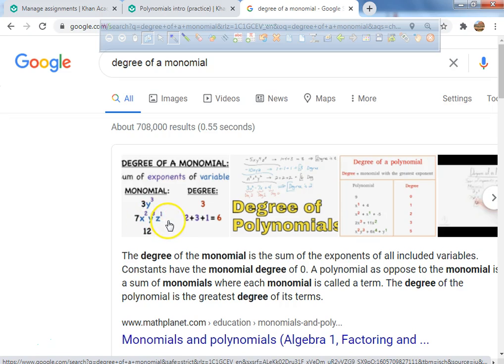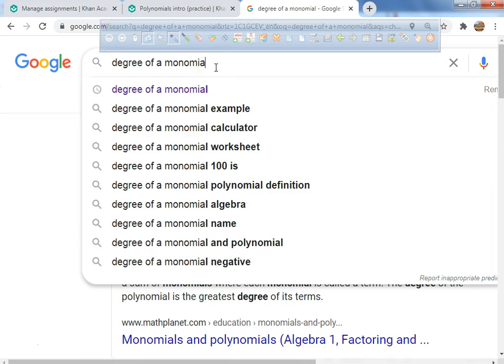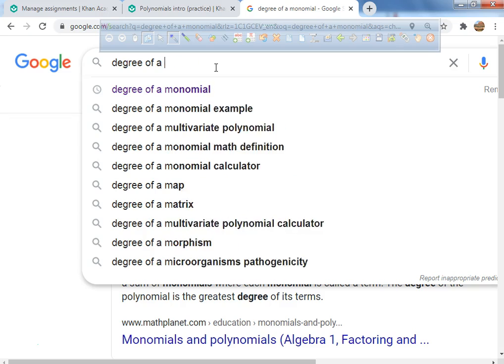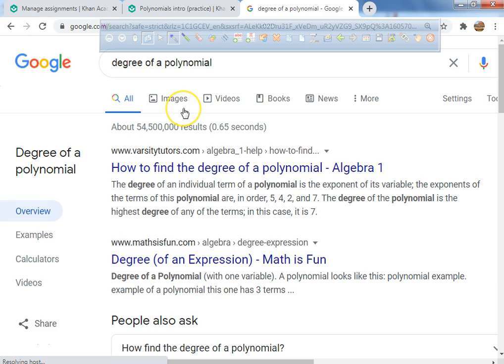So check this out. What is the degree of this monomial? It's 2 plus 3 plus 1, which is 6. That's the degree of a monomial. But if it says what's the degree of a polynomial, how do we find that? By the way, this is a quick little review, but you still have to know this.